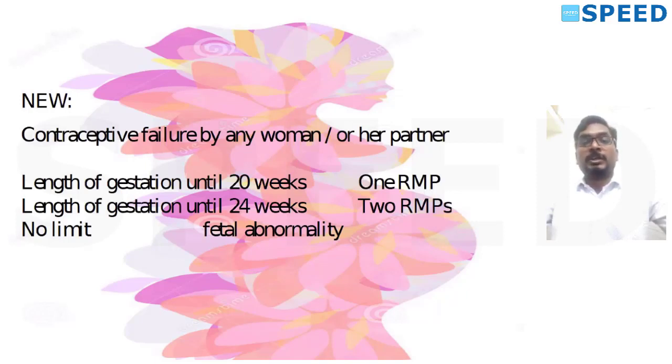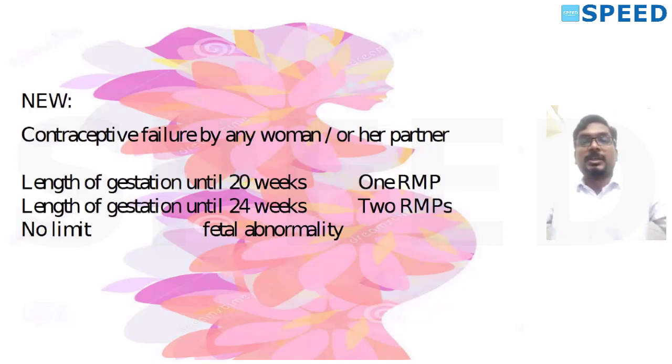Now, there is a special provision. If a fetal abnormality is detected using an abnormality scan or anomaly scan, or due to chorionic villus sampling, etc., there is no gestational limit for medical termination of pregnancy. Please remember, I'll repeat these points again and again.